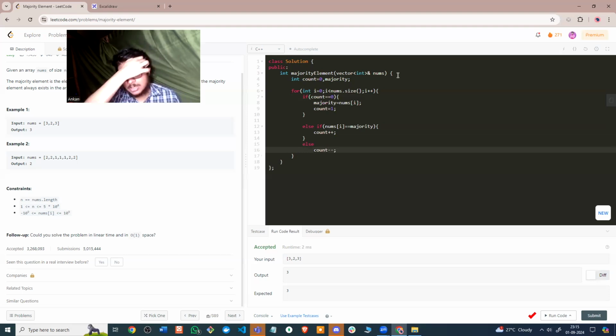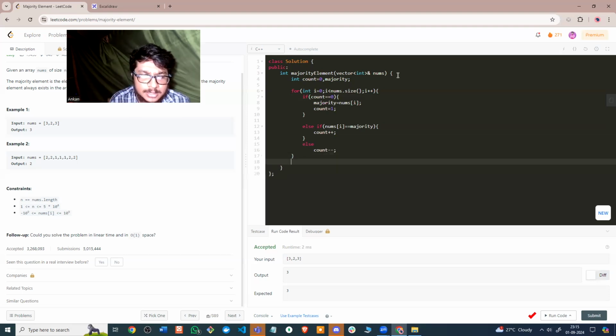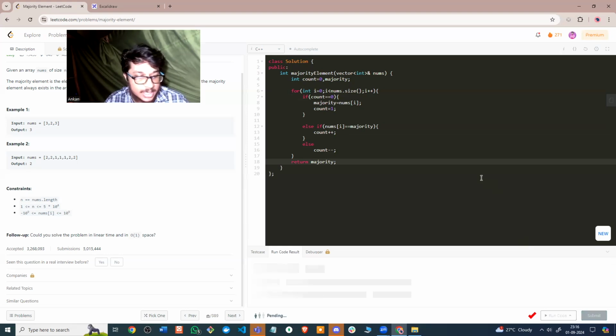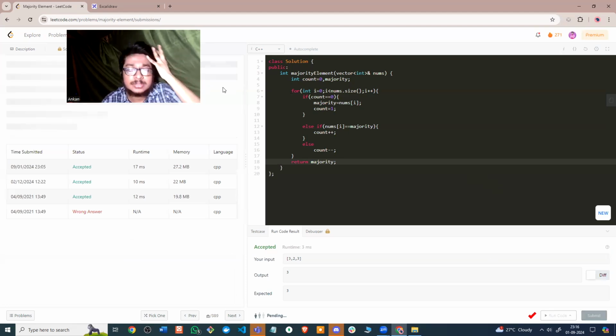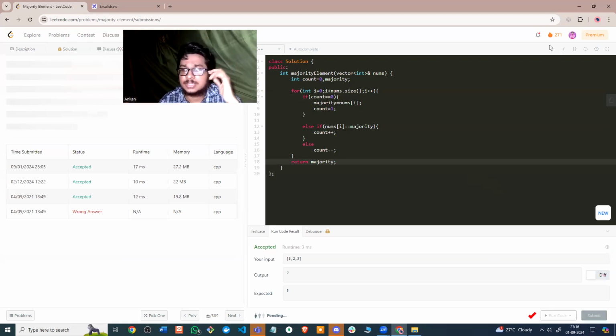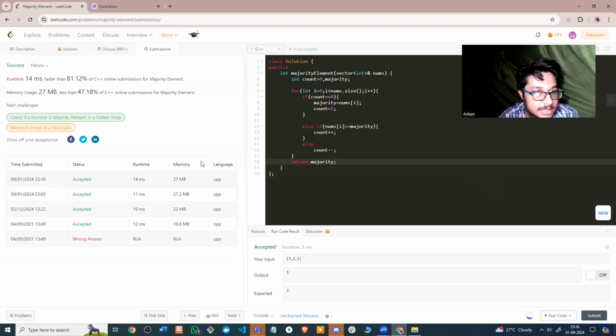Okay, that was our concept. And at the end, we are simply going to return the majority element. I hope I haven't done any mistake here. Okay, I haven't. I'll just submit this. Let me check if it gets accepted or not. Oh, it's accepted. Wow. So yeah, that was our algorithm.